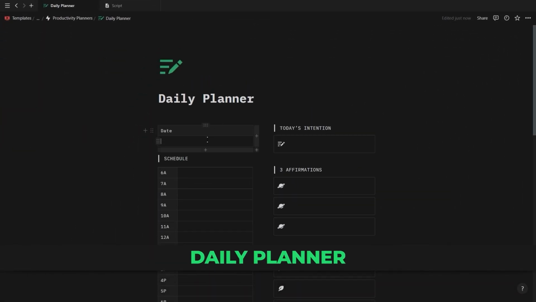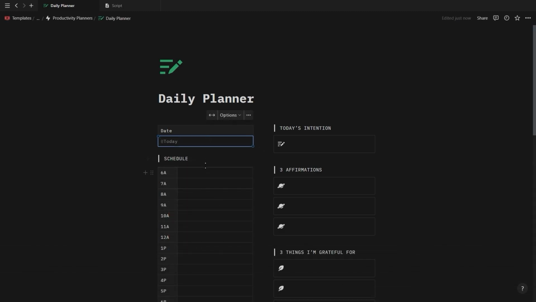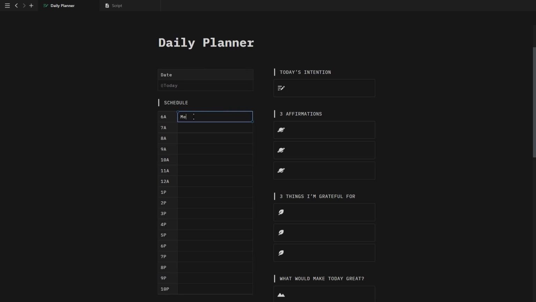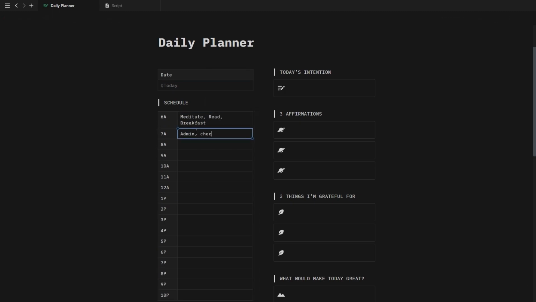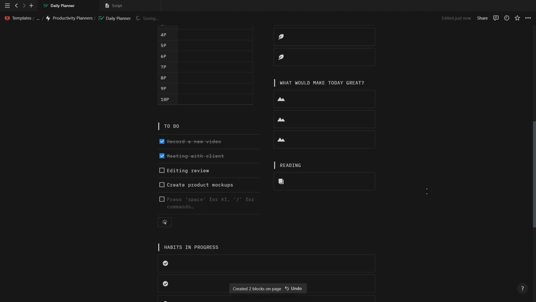At the top of the daily planner, you have the date section where you can just type in add today in order to add today's date. And then on the left, you have your daily schedule where you can plan and time block your day ahead so you know what needs to get done and when. Then underneath, you have a section where you can add everything you want to do today with a checkbox that you can check off to get that sweet dopamine hit. And if you want to add more tasks, then simply click the button at the bottom.